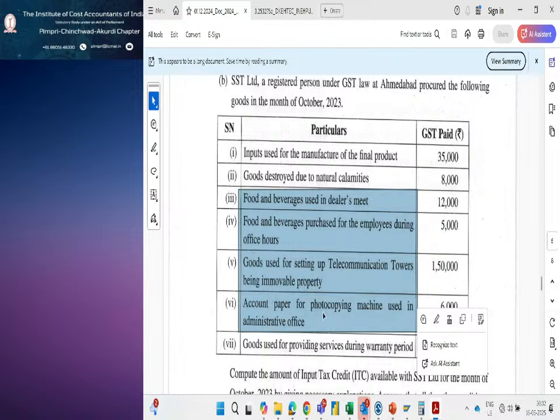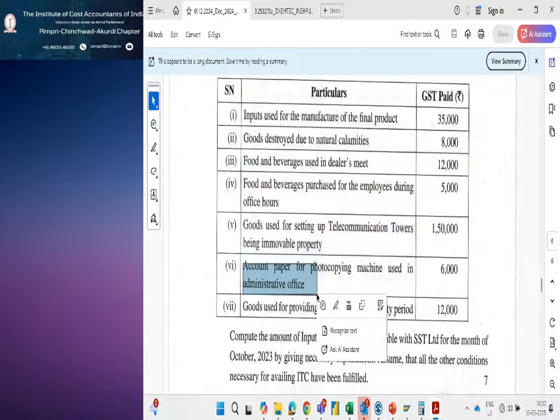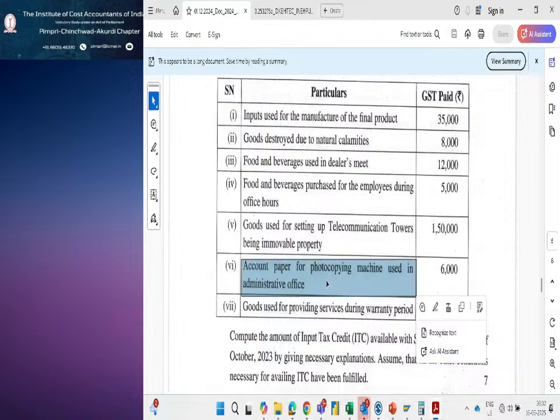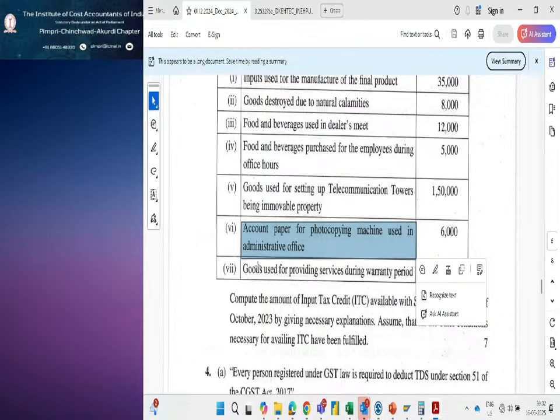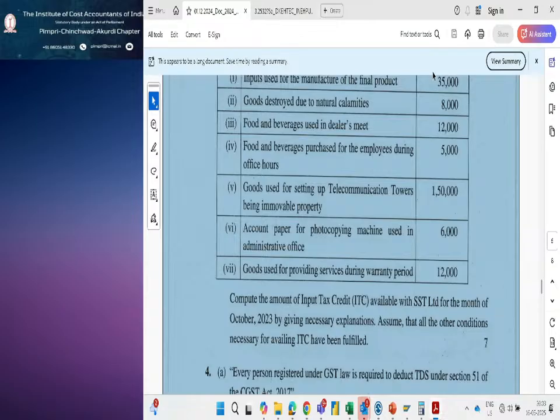So the account paper for photocopying machine, meaning, in your company, if you are buying any stationery items, are you taking the ITC? It is not directly related to production, so you will not avail the input tax credit. The same, only in a different way they have given: account paper for photocopying machine used in administrative office. So you are not eligible to avail the ITC. And the goods used for providing services during warranty period, so you are eligible to claim the ITC.